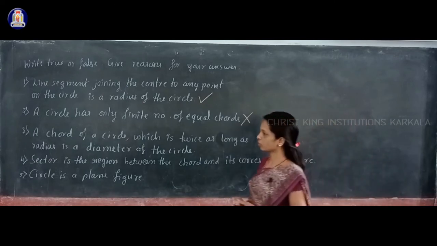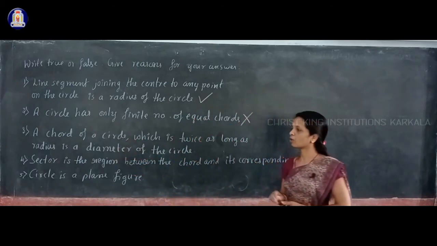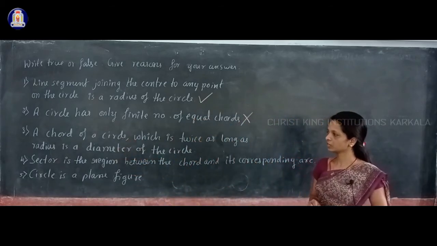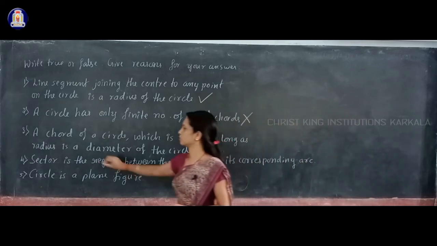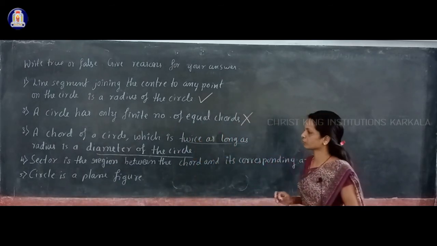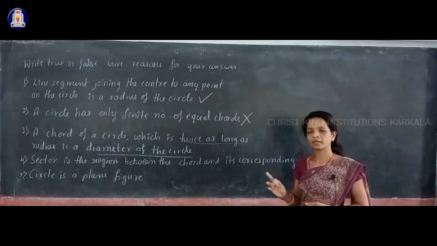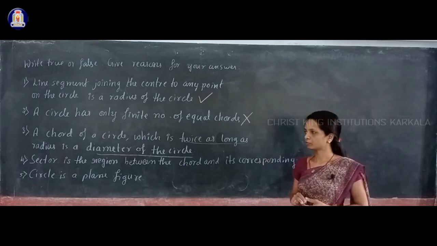And next, third one, a chord of a circle which is twice as long as the radius is a diameter of the circle. So diameter of the circle is what? That is twice as long as the radius of the circle, and it is a chord. I already gave that under diameter of the circle.